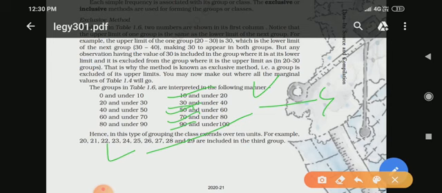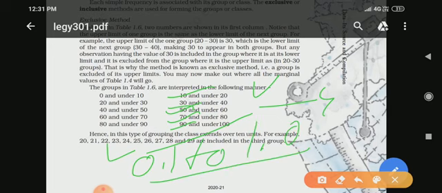Example: there is a gap between classes, suppose 0.1 to 1.0. This is the gap, okay? Like 10 to 14, and then we can say 15 to 19, then 20 to 24. This is inclusive, right?